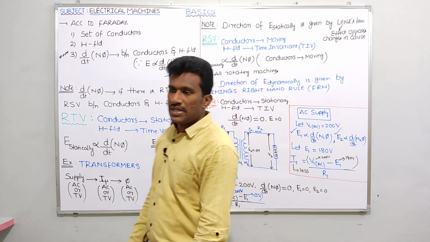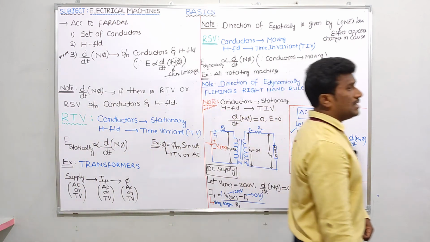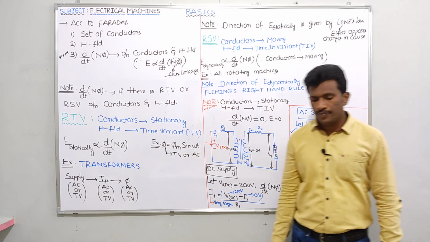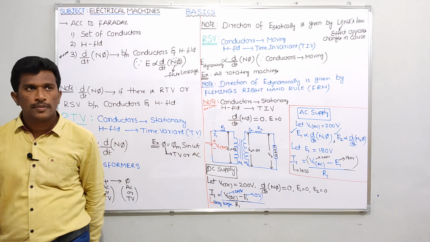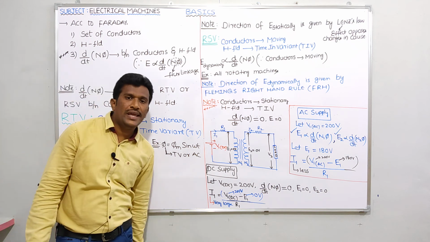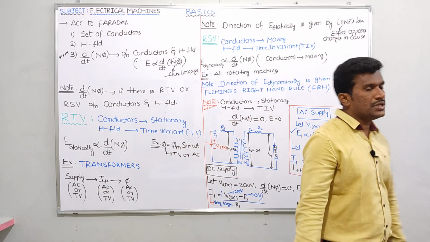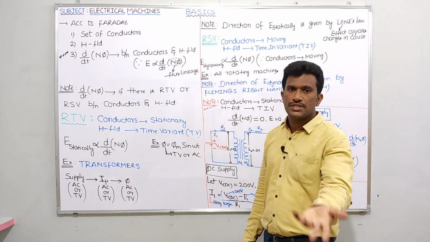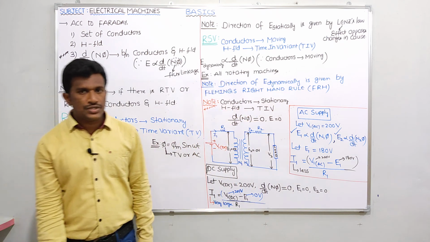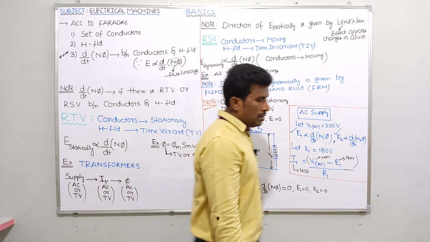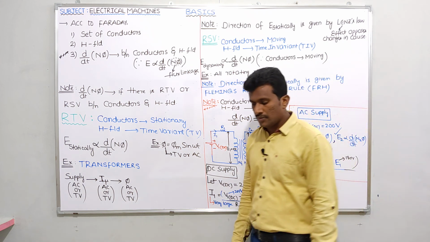Please note down: if DC supply is given to a transformer, where conductors are stationary, then the rate of change of flux linkage is absent.